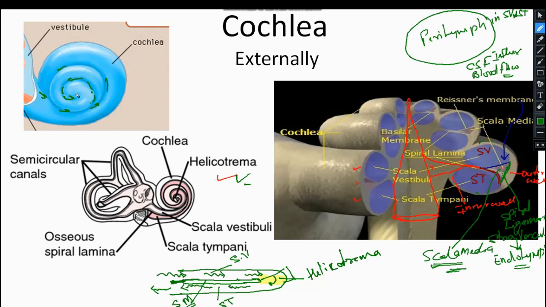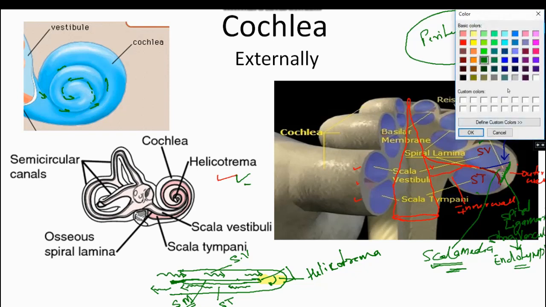It means both the upper scala vestibuli and scala tympani are connected at this point. From here, the sound wave will move to the other chamber.